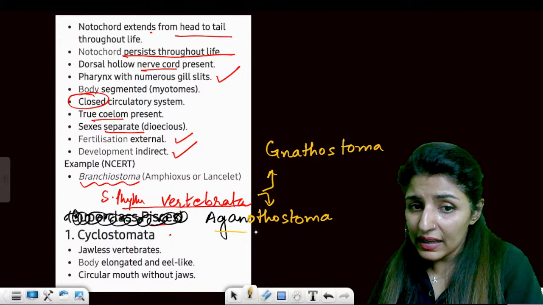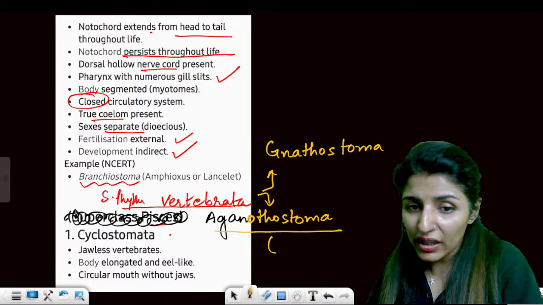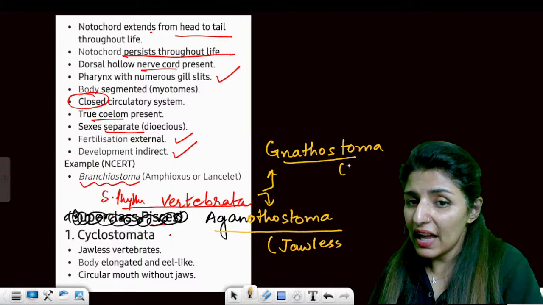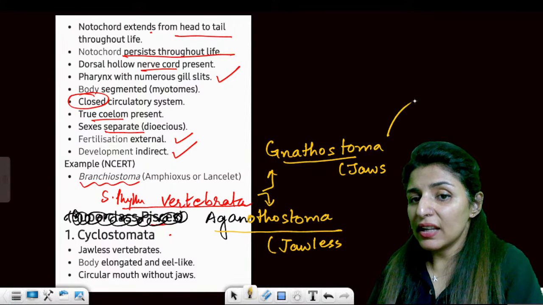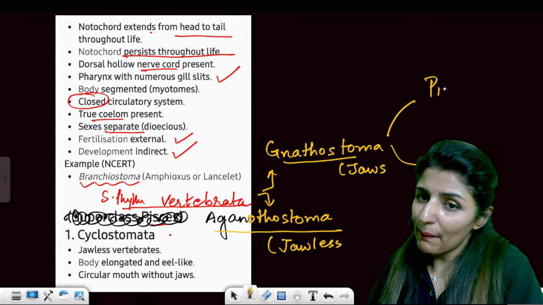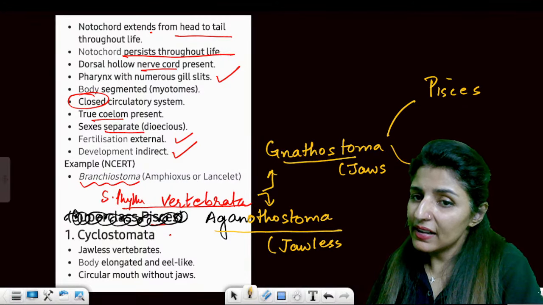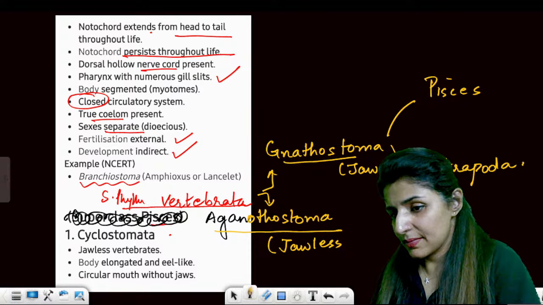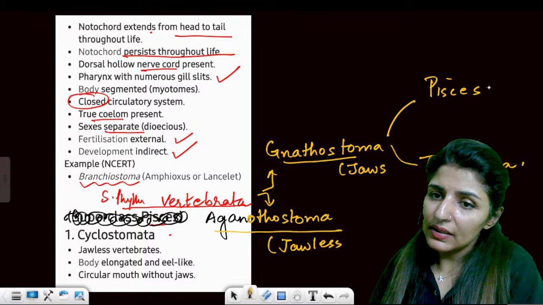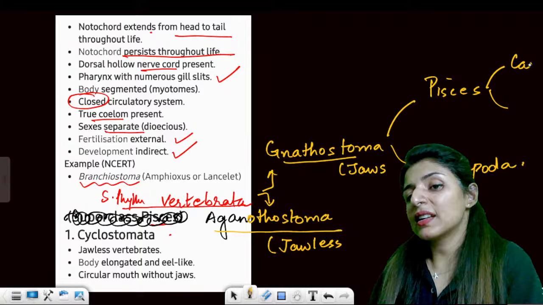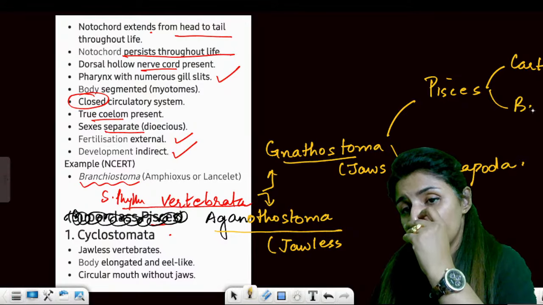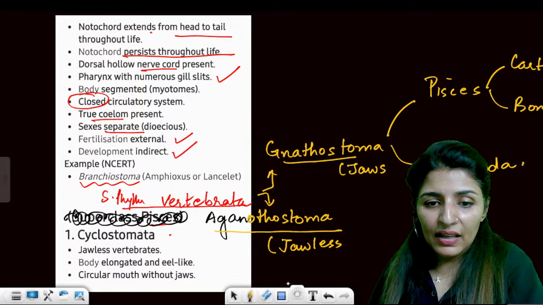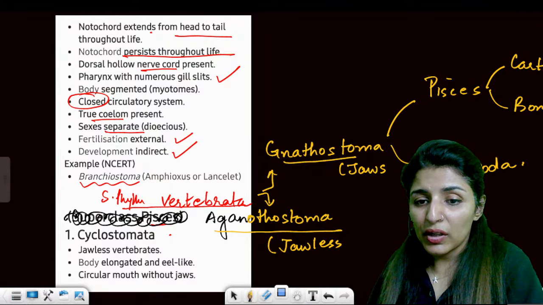Right? Agnatha means they will not have jaws. They are jawless. Gnathostomata will have jaws. Gnathostomata will be further divided into Pisces and Tetrapoda. Are you getting that? Yes. Right. Now is it clear? They will be further of two types, cartilaginous and bony. While Tetrapoda will be of four types. We'll talk about them one by one. Everyone is clear with what is being discussed.